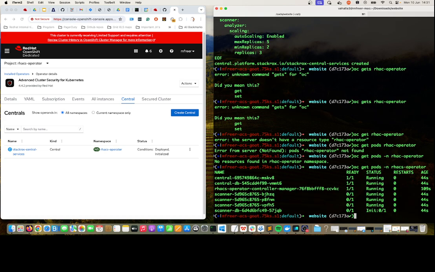Yeah, so excellent. We're seeing scanners initializing. We can see that Central is up and running. We can also see that the operator controller is up and running. So it takes a while for Scanner to initialize, especially the DB part. So let's keep an eye.